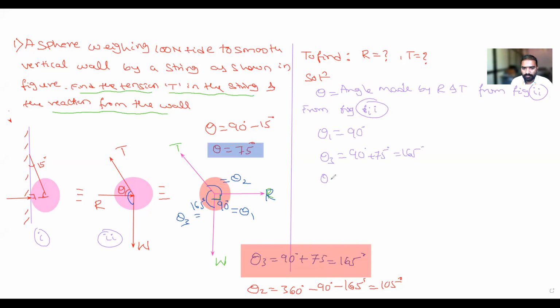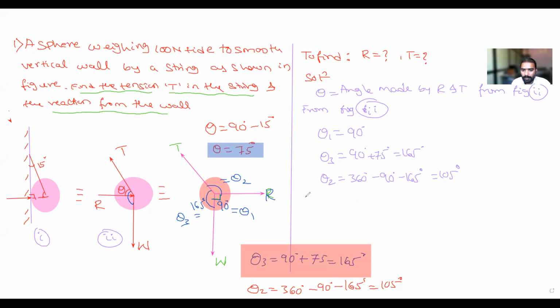Next, theta 2 is equal to 360 minus 90 minus 165, which is equal to 105. Is it clear, all of you? Theta 1, theta 2, theta 3.